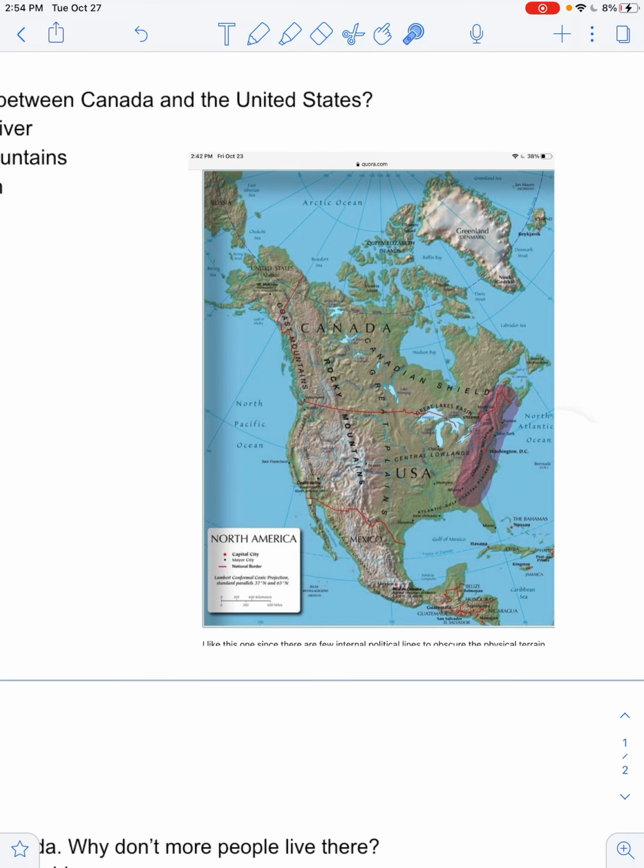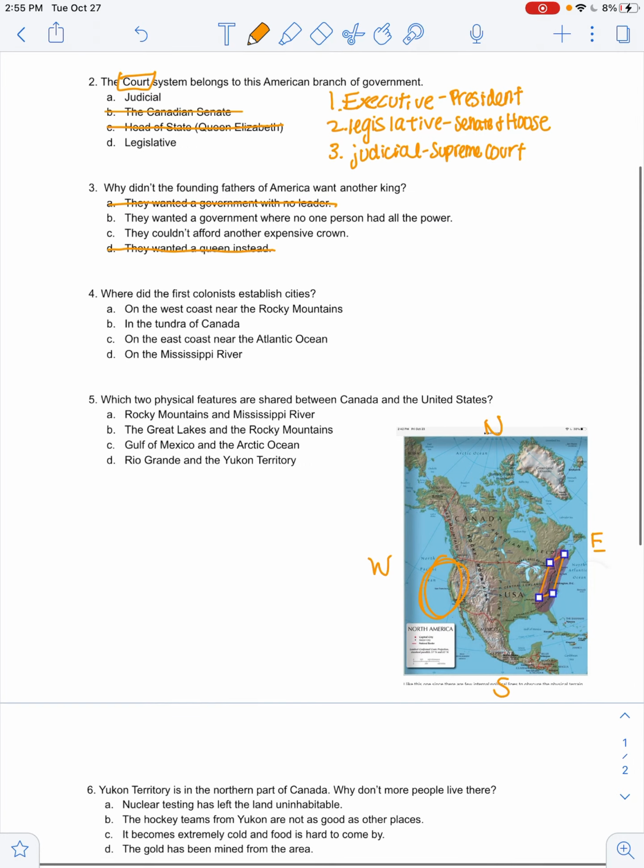So first of all, never eat soggy watermelon. West coast is all the way over here. We're talking about the 13 colonies right over here. So it's a pretty far distance. So we know that we're not talking about that. And Rocky Mountains are nowhere near. So I'm going to go ahead and eliminate A.